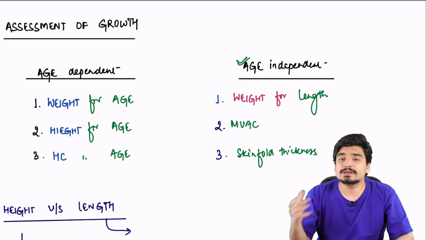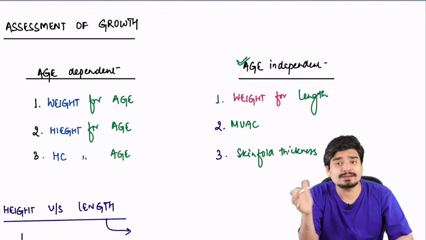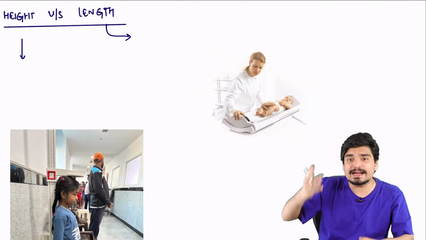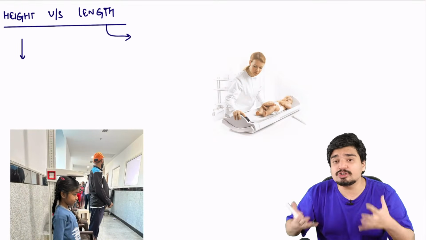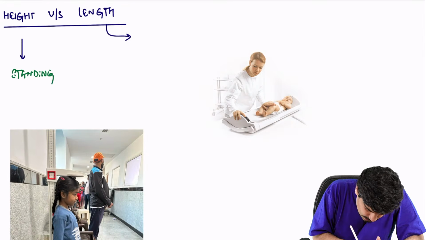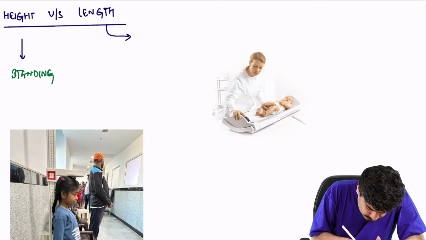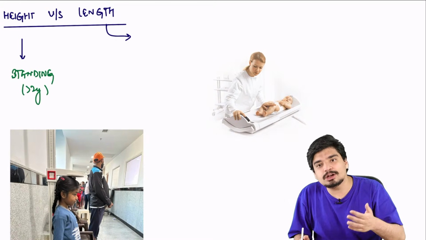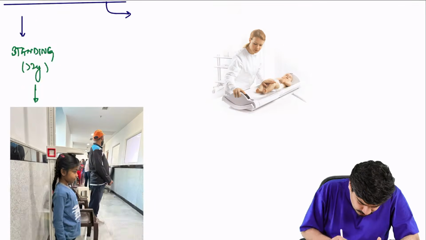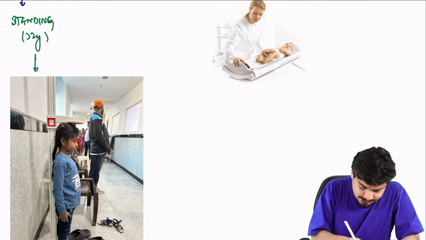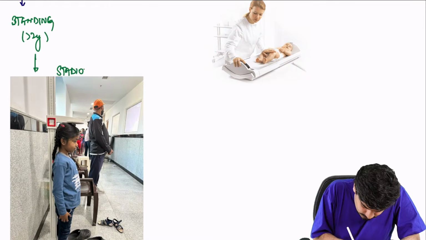All right. Now, till now I've used the term height or length interchangeably, but they don't mean the same. When I say height, it means standing height. When someone is standing, what you measure is called standing height. Remember, height refers to standing height. It's only taken in children when you are able to stand, usually in children more than 2 years, and it's measured using an instrument called a stadiometer.